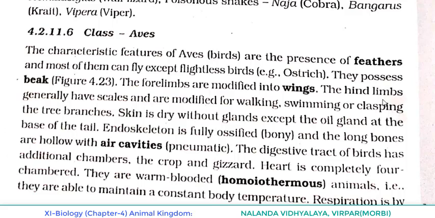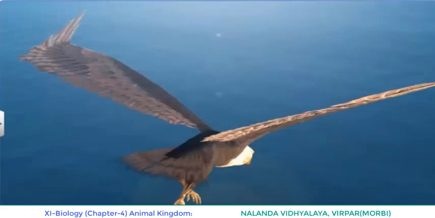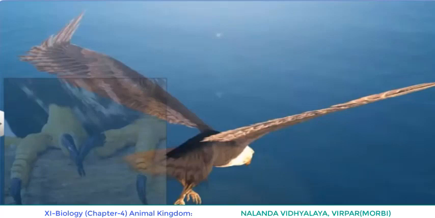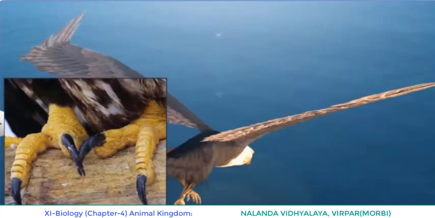The hind limbs generally have scales and are modified for walking, swimming, or clasping the tree branches. Clasping means holding tightly the tree branches. Already forelimbs are modified to form wings, and the hind limbs, what are the function and structure? The hind limbs generally have scales and are modified for walking, swimming, or clasping the tree branches.